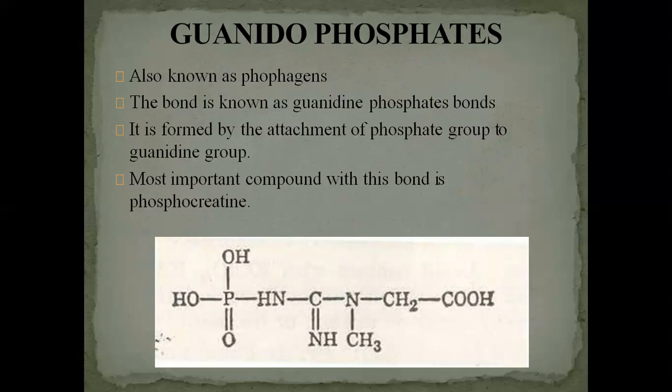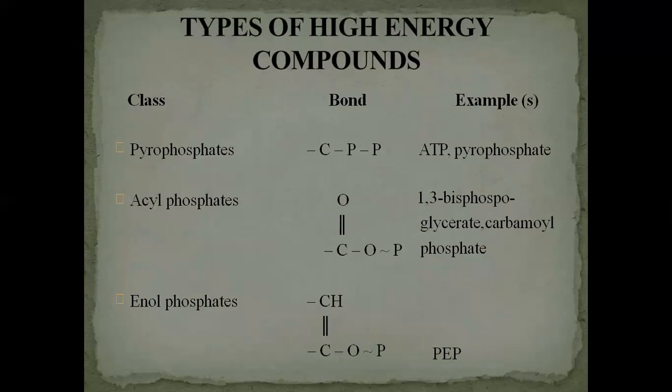Now, to understand this free energy setup, we are discussing the energy rich compounds. We have said 5 basic classes of energy rich compounds are here, containing the phosphate groups. The table is showing the types of high energy compounds. The class pyrophosphate, having the 2 phosphate groups. Example is ATP, adenosine triphosphate, and pyrophosphate.